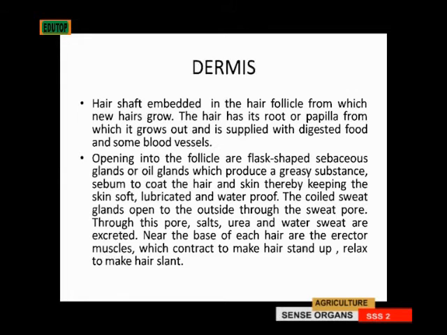The coiled sweat glands open to the outside through the sweat pore. Through this sweat pore, salt, urea, and water are excreted from the body. Near the base of each hair are the erector muscles, which contract and make the hair stand up. Then they relax and the hair lies slanted.